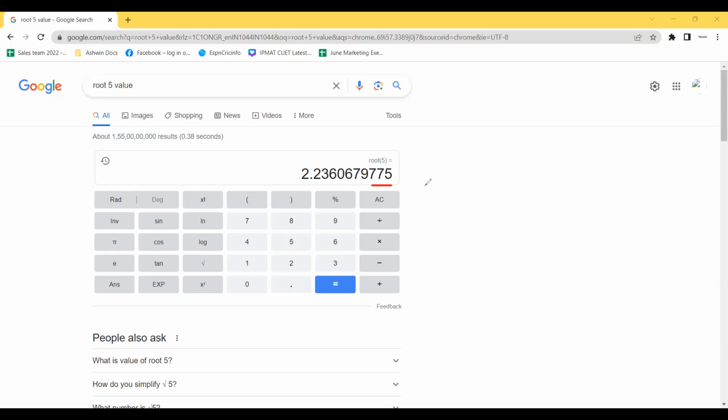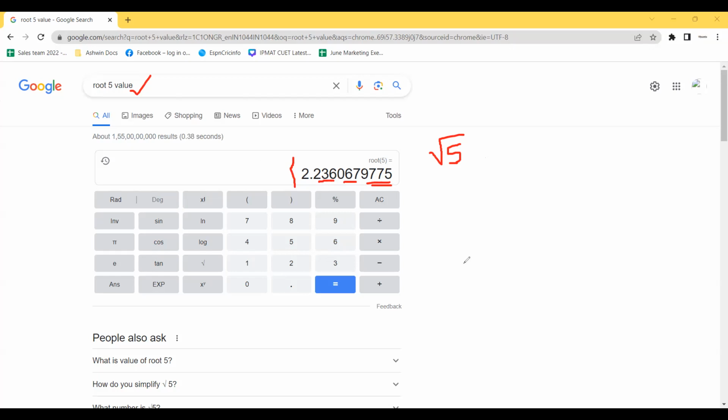Yes, sir. Okay. So we just discussed that root 5 is, you can say, an irrational number, right? We just discussed this in one of the examples, and that's why I am finding out the value of root 5 over here. So pay attention to the value of root 5 very clearly. Okay, so this is 2.236067977, and it'll keep going on, right?